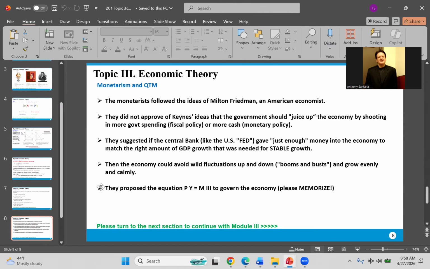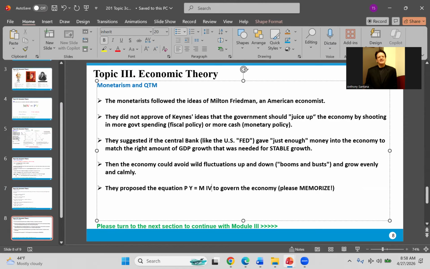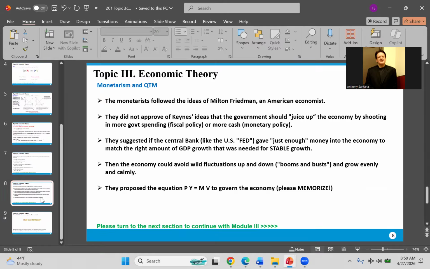It's on Blackboard. So the monetarists followed the ideas of Milton Friedman. They did not approve of Keynes' ideas that the government should juice up the economy by shooting up more government spending for fiscal policy, or more cash through monetary policy. They said the central bank should provide just enough money. Okay, and this is the equation: PY equals MV. I left that blank over there in case you wanted to practice filling in the blank. And that's basically all we need to know about the quantity theory of money.